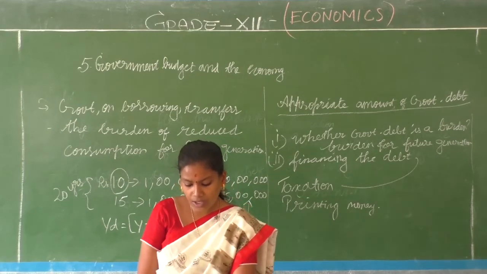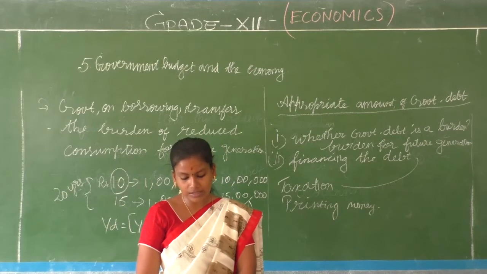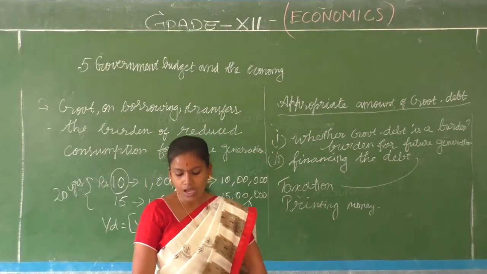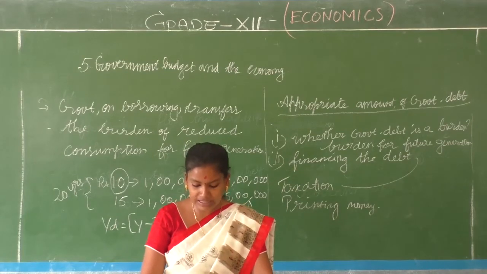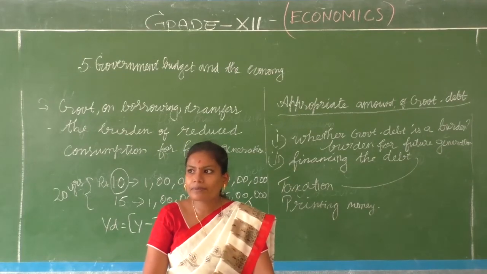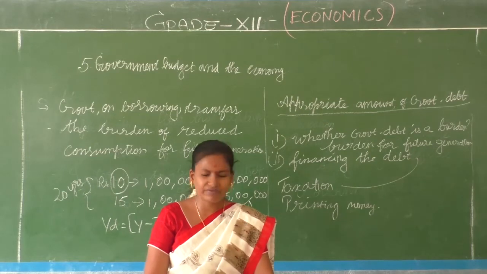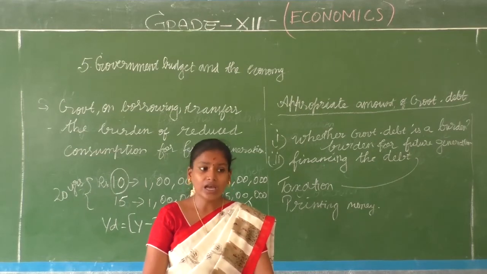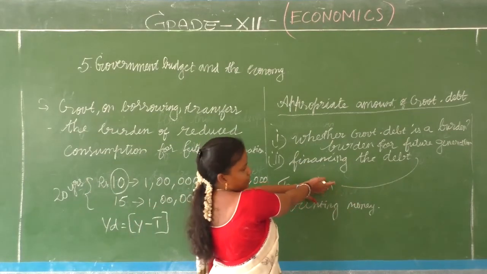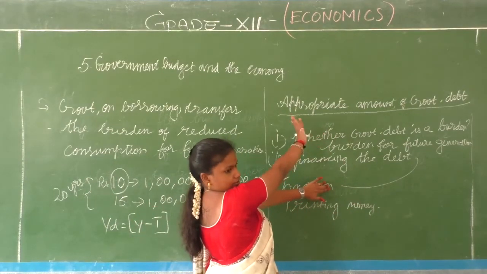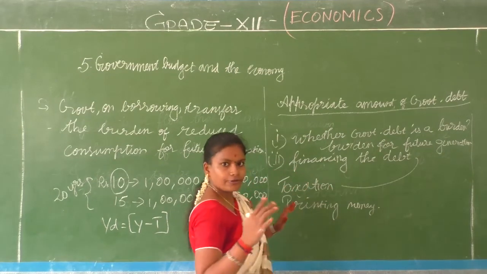So it has been argued that when a government cuts taxes and runs a deficit budget, consumers respond to their increased after-tax income by spending more. So what happens at one point of time? Okay, fine, we are not going to get tax. Budget is deficit, so we are not collecting tax. This option is kept out, and we are going to borrow from other countries.